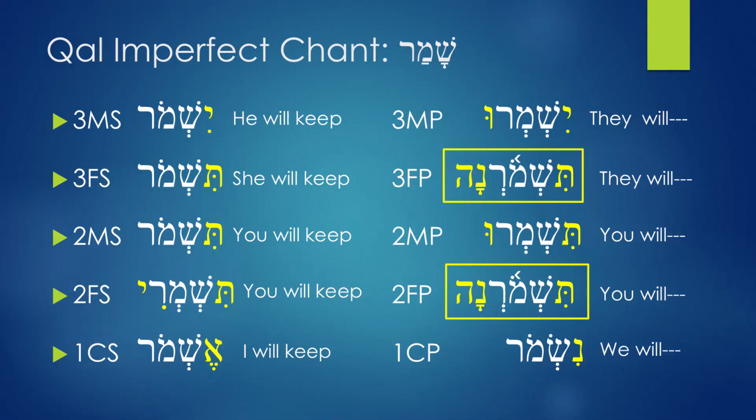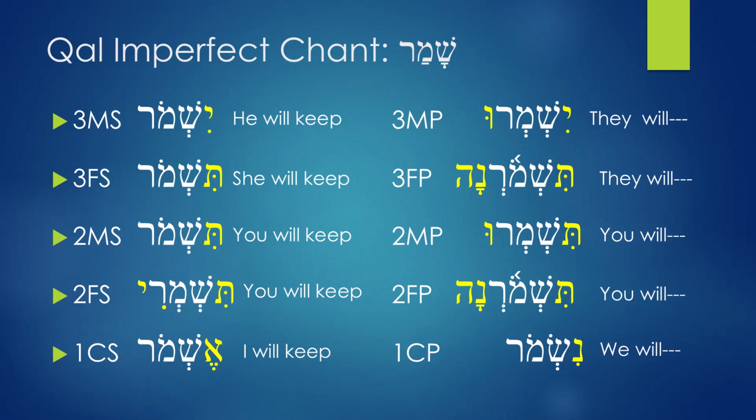And notice the form is identical, the spelling is identical, but the translation is different. What is identical is the form, the spelling, but the translation may be different. And so context needs to guide you. Context will always guide you.